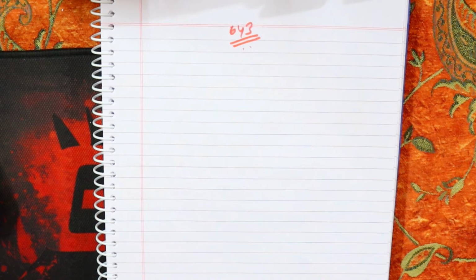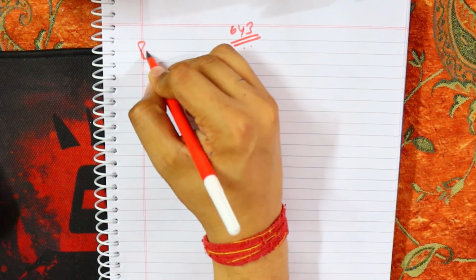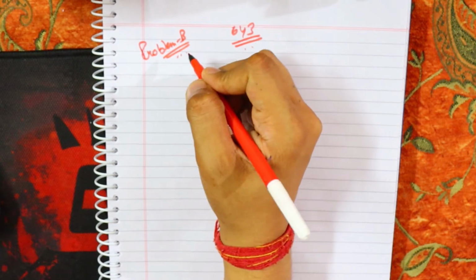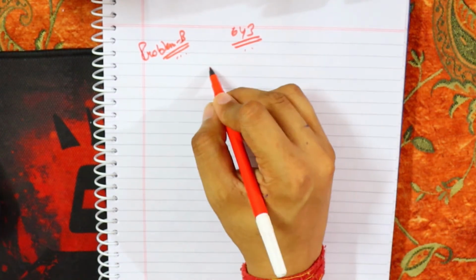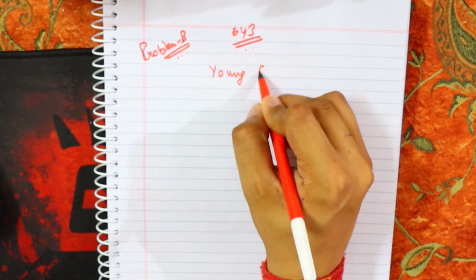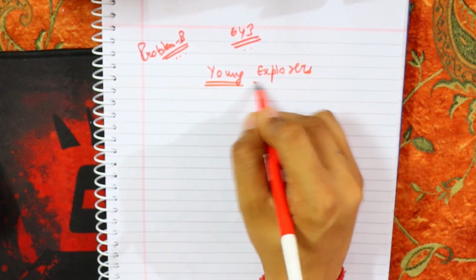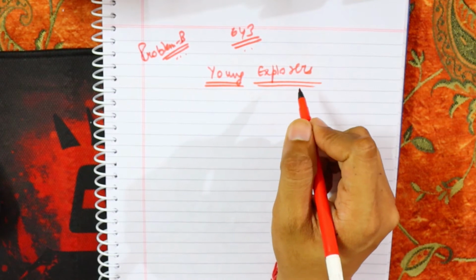In the last video we saw the solution for problem A, and in this video we are going to solve problem B. Problem B was pretty easy. Its name was Young Explorer. First of all I will briefly explain what the problem says.